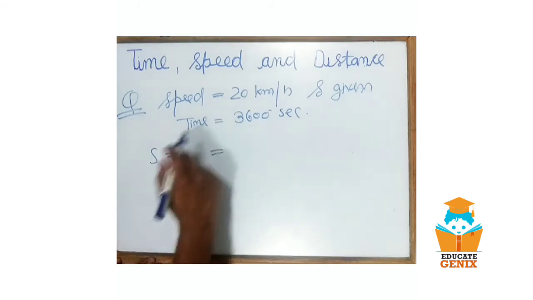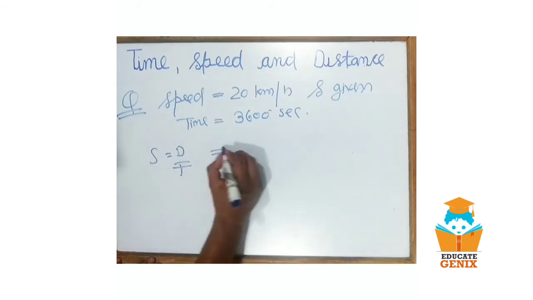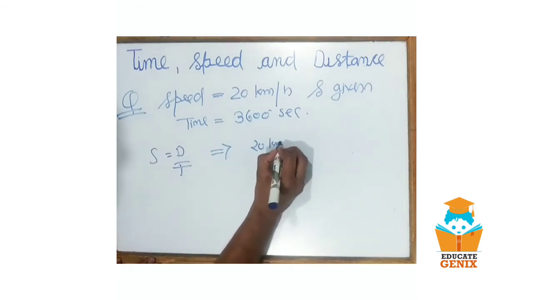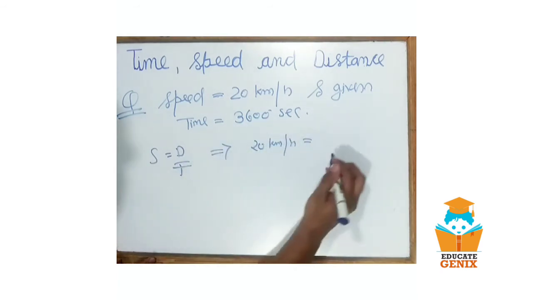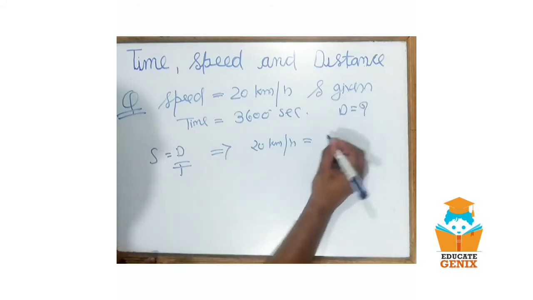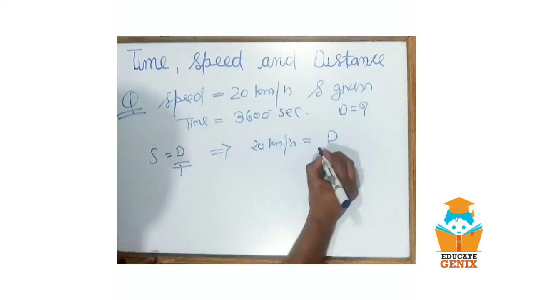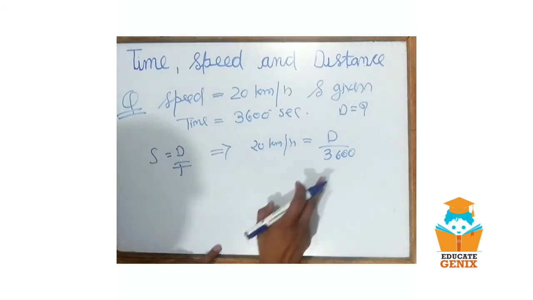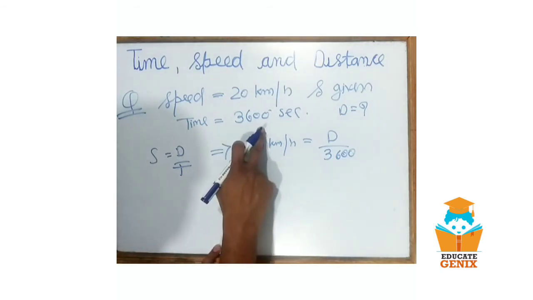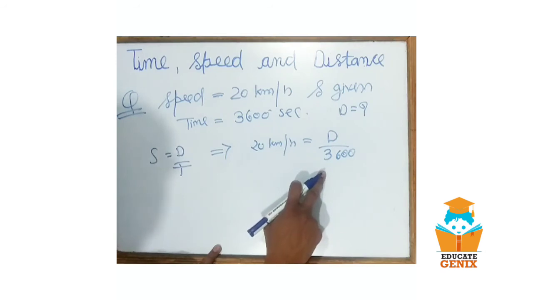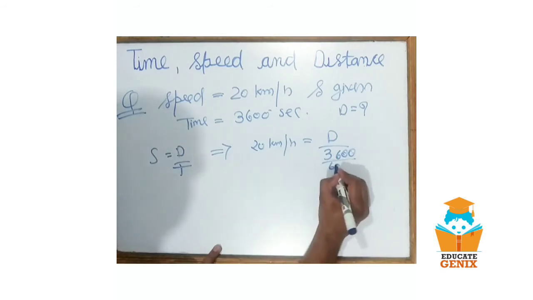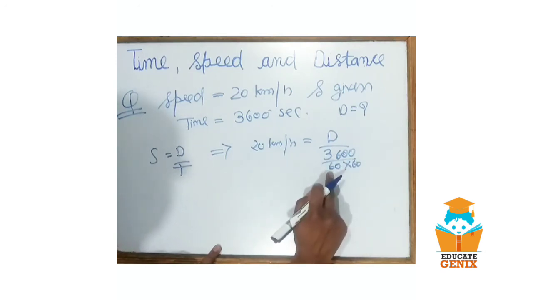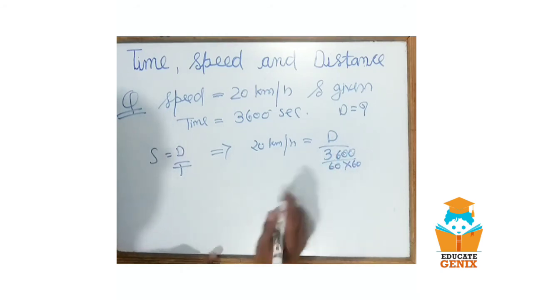So put the speed, which is 20 kilometer per hour, and now we have to find distance, upon time, which is 3600 seconds. For converting 3600 seconds into hours, we have to divide by 60 for minutes and 60 for seconds, and this will convert into hours.